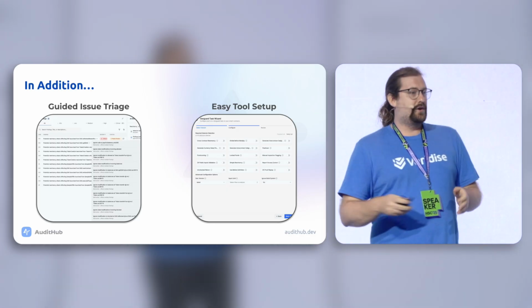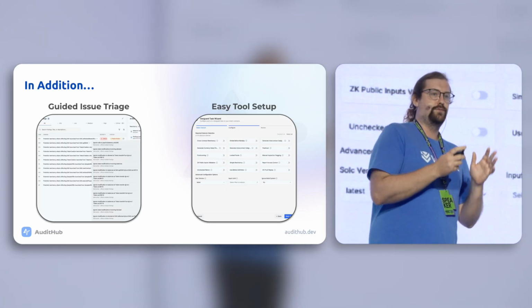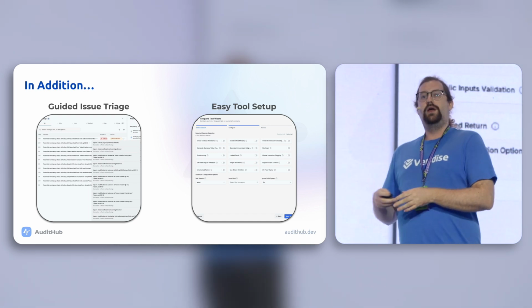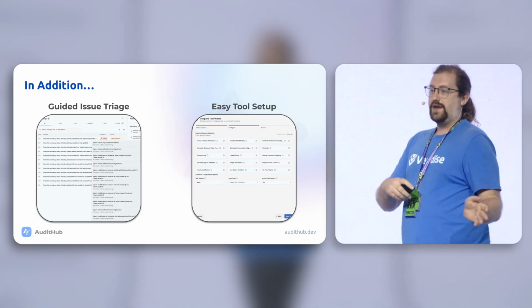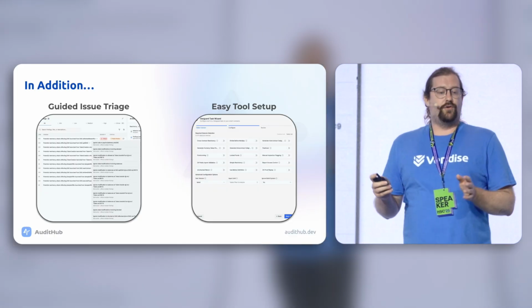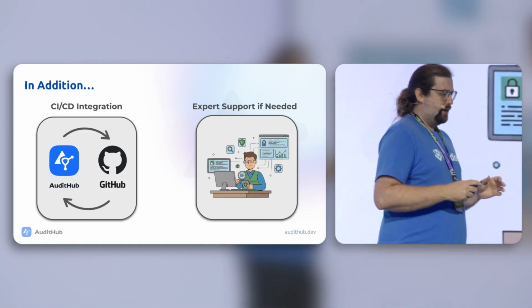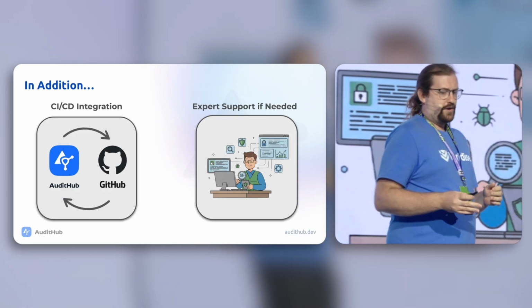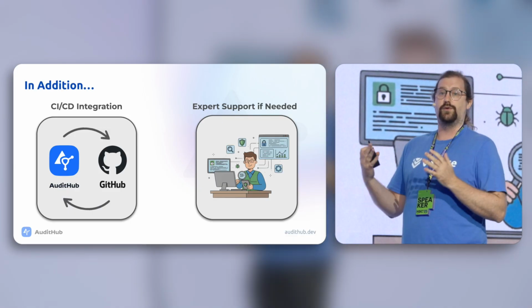In addition to that, because all of these tools are integrated into a unified framework, you don't have to perform setup for each individual tool, which means that if you want to run the fuzzer and a static analyzer, you don't need to go and perform separate setup for each. In addition to those features, we've also provided the ability to integrate these tools into your CI/CD.